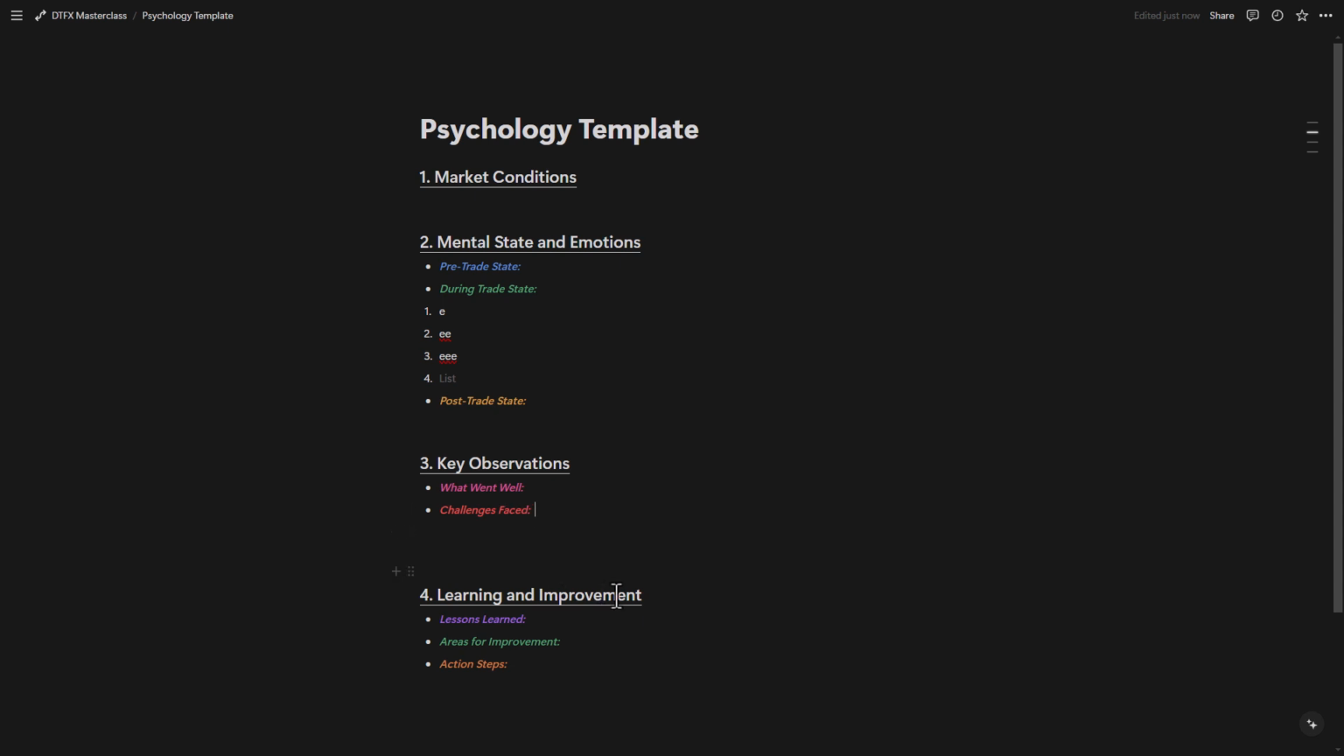Moving on to the last section, which is learning and improvement. So what lessons did you learn during the day? A losing day can be considered a loser only if you didn't learn anything. So what did you learn in here, right? When you learn something during the day, write it on a piece of paper, or in a notepad in detail, because this way it will stick in your memory, right?